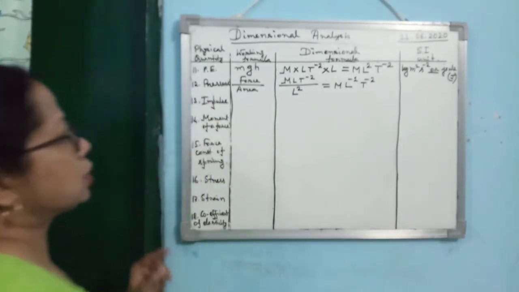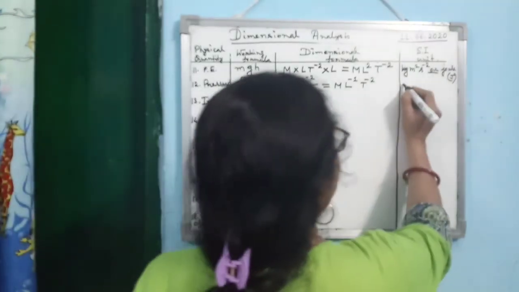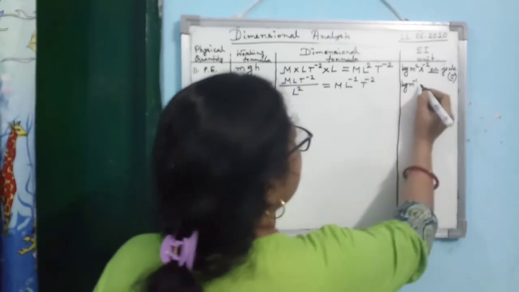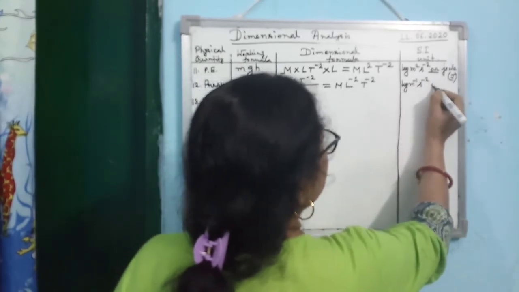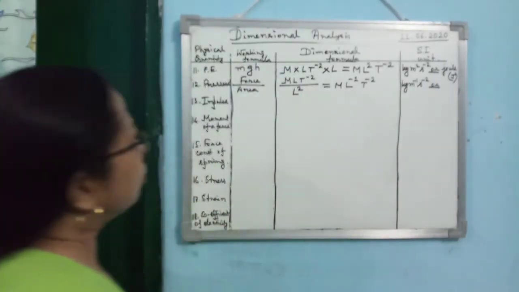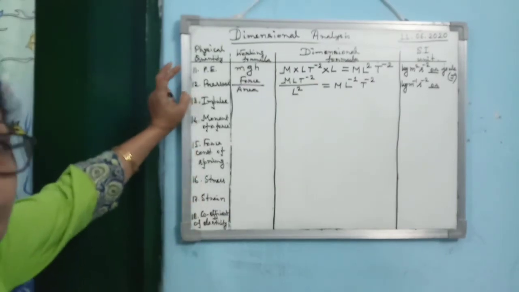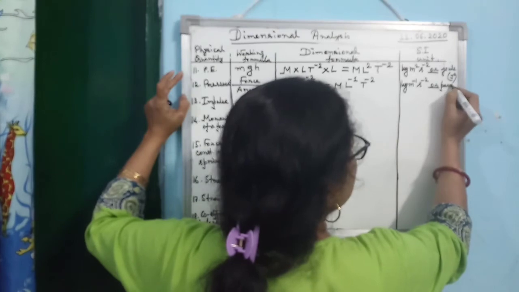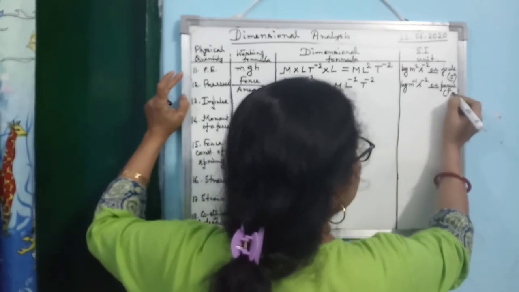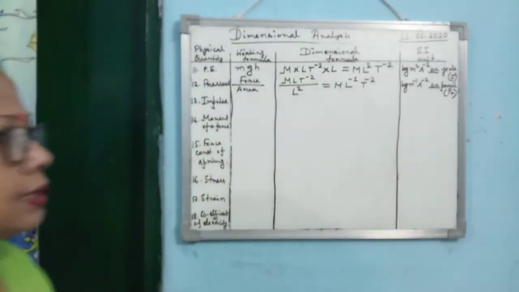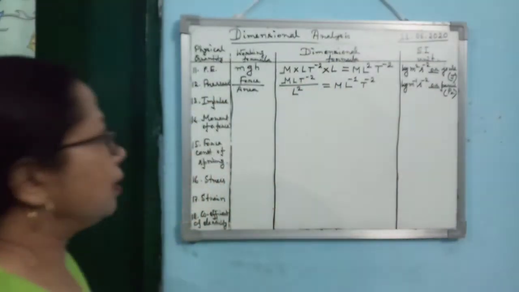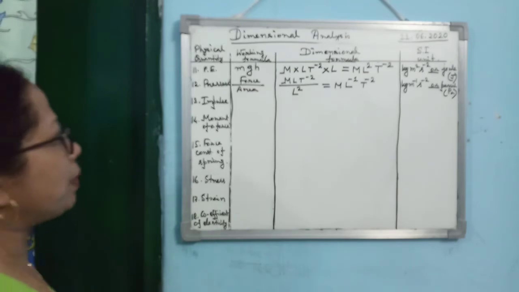power minus 2. So you can write it as kg m to the power minus 1 s to the power minus 2. Again, you know that the SI unit of pressure is known as Pascal. This is also the name of a physicist. That's why P is small in the word, Pascal, and when you are writing the symbol, then P should be big. But we write Pa for Pascal.